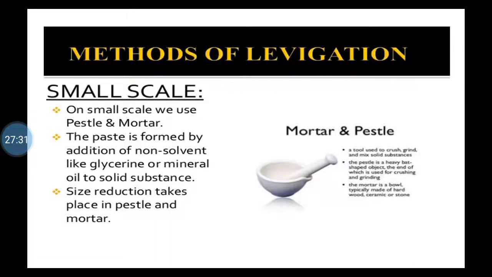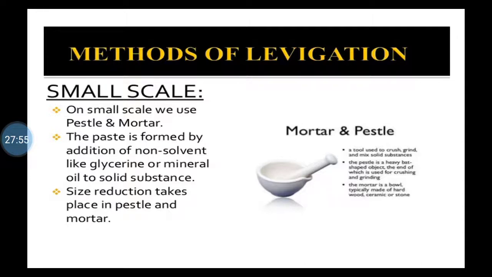So on a small scale, for levigation also we use pestle and mortar. If we are preparing a paste, then instead of using the term trituration, we can use levigation, isn't it? Because the paste is formed by addition of a non-solvent like glycerin or mineral oil to a solid substance.